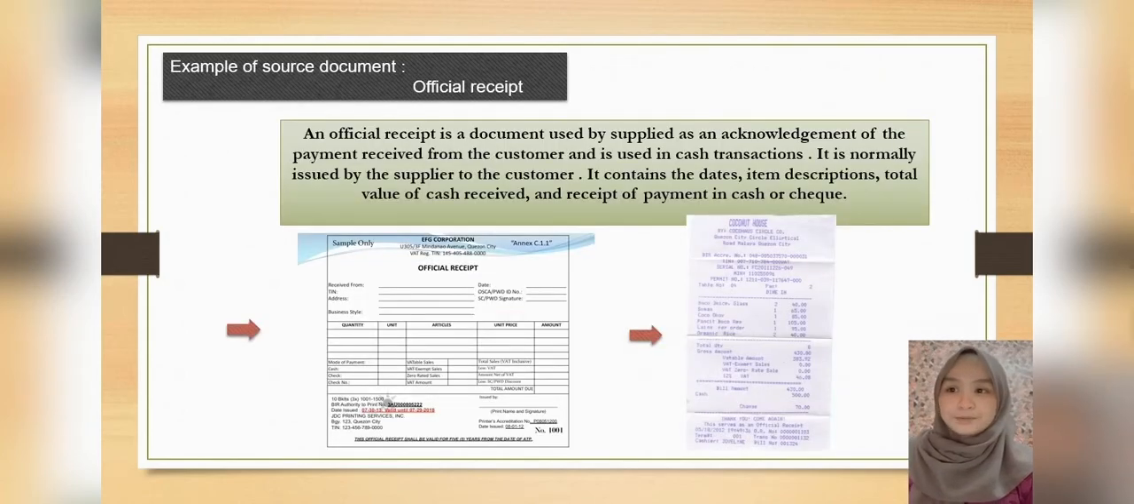This is one example of a source document. It is an official receipt. An official receipt is a document used by a supplier as an acknowledgement of the payment received from the customer and is used in cash transactions. It is normally issued by the supplier to the customer. It contains the dates, item description, total value of cash received, and receipt of payment in cash or check.